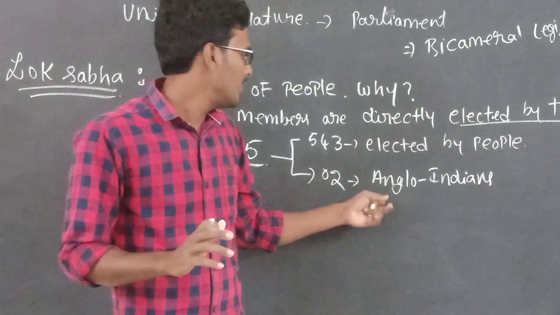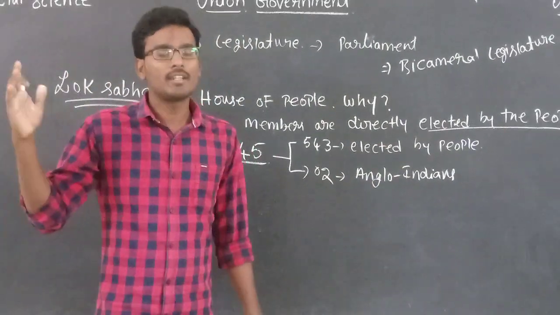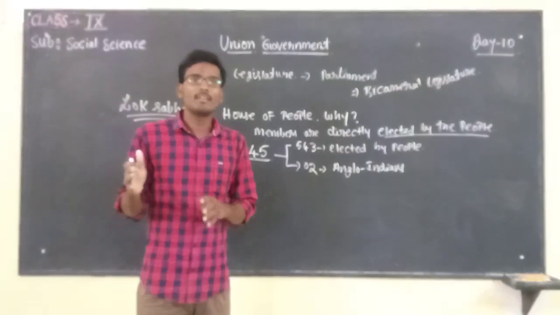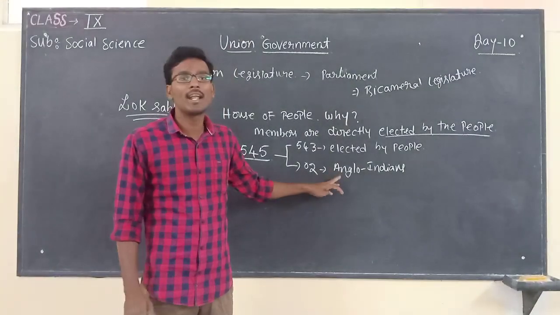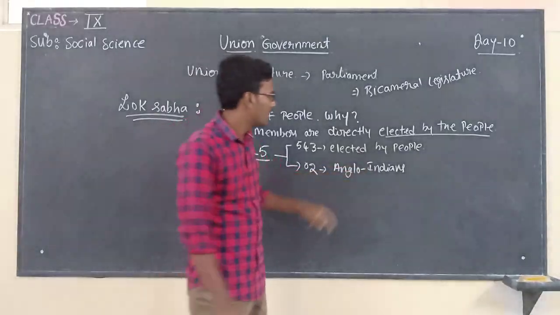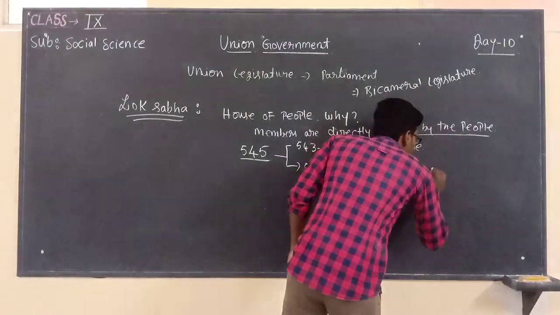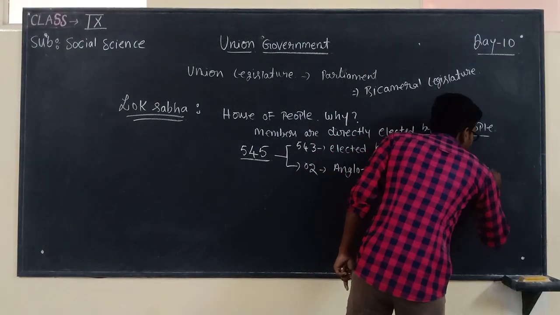They may be born in other countries, but their father or mother belongs to India, so they are considered Anglo-Indians. The remaining 2 Anglo-Indians are nominated by the President.